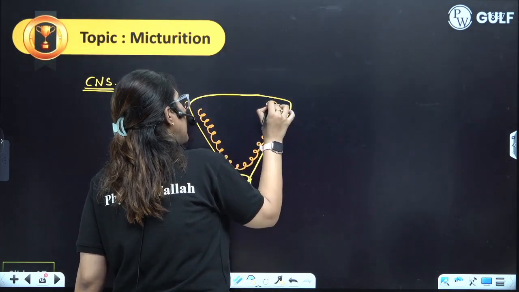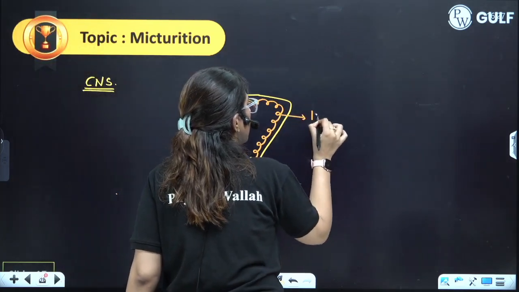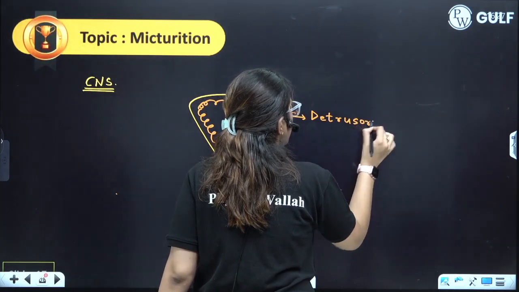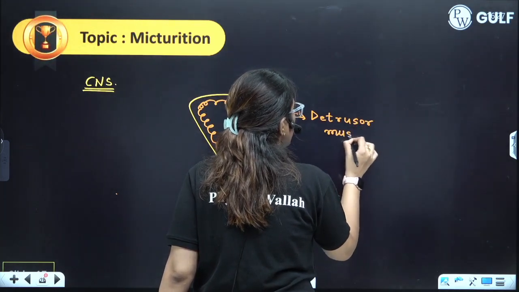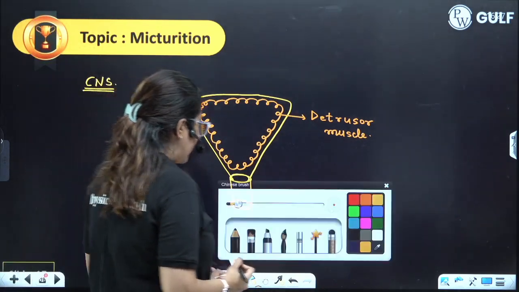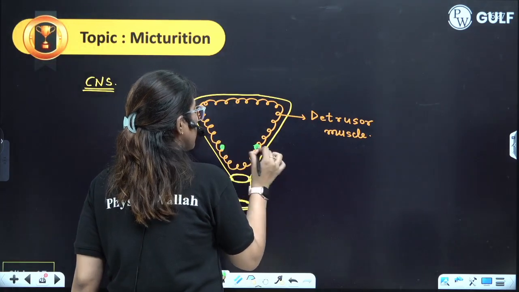Here special type of muscles are present which are termed as detrusor muscle. Here some stretch receptors are present.